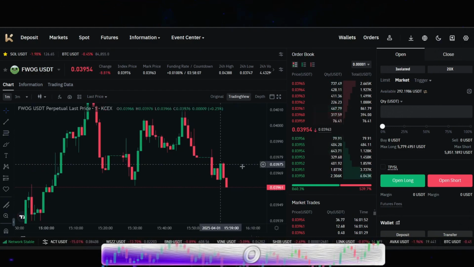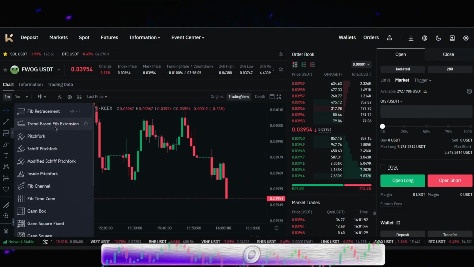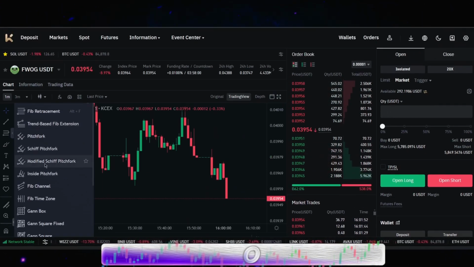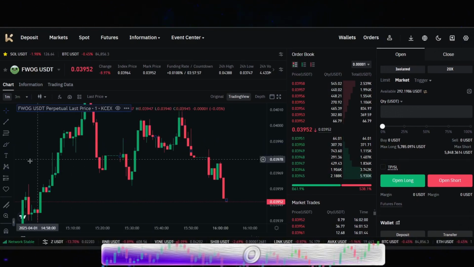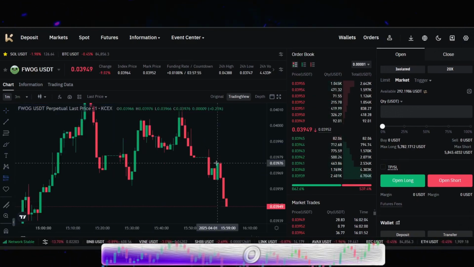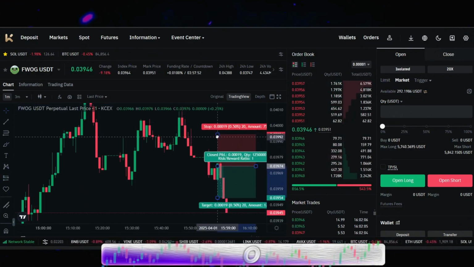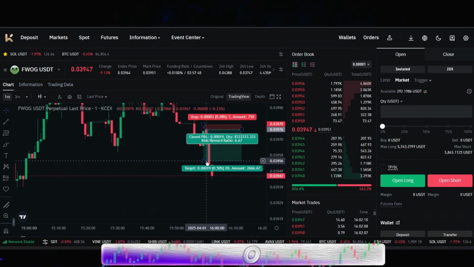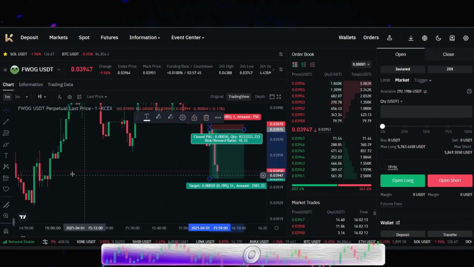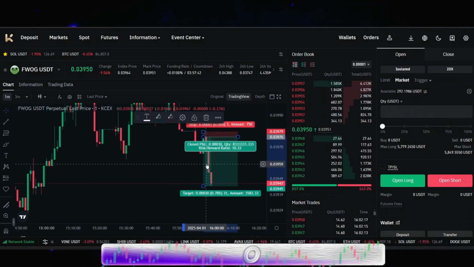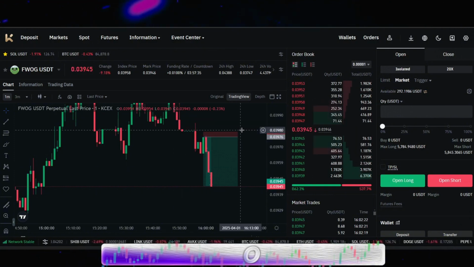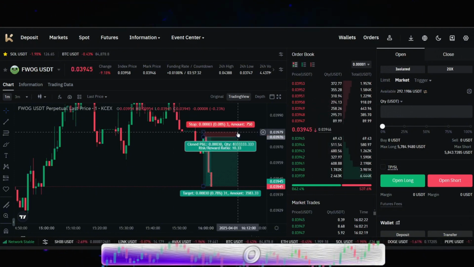Stop loss placement. So let's say I had entered a short right now with 20x leverage. Let's say I had entered a short position on this and I had a very tight stop loss, right? A very tight stop loss of, let's say, 0.8%, so 0.008. And let's say my take profit is at this order block. That is a 1 to 10. I risk $10 in that trade, and that alone is already going to get me $100. My point is that you're risking $10, and you can make way more than that.